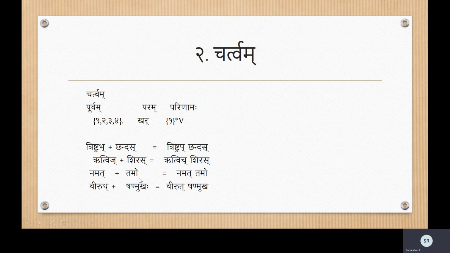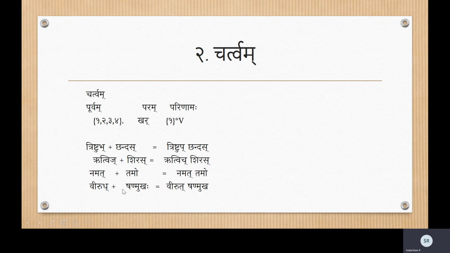Then Namat Tamo. Ta is the Karkasha Vyanjana. Okay. Ta belongs to again 1, 2, 3, 4. Fine. So what is the first letter of Ta? Which row does Ta belong to? The fourth one. Ta, Tha, Da, Dha, Na. What is the first letter? Ta. So it changes. You can say it has changed to the first letter, but since it was already Ta itself, it remains as it is. It becomes Namattamo. Ta with Ta becomes the double Ta, Samyukta akshara. Namattamo.